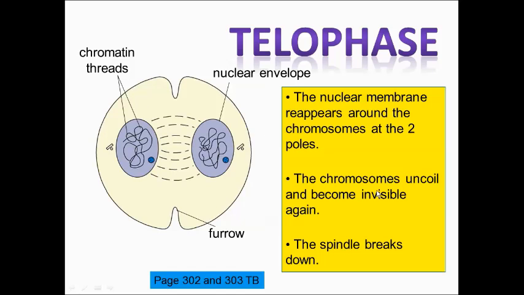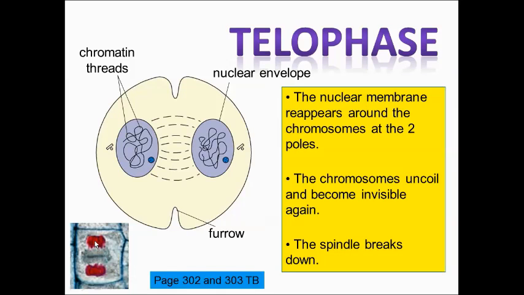So this is what telophase looks like. Once the nuclear membrane reappears, these chromosomes will start to uncoil and become invisible again. They become chromatin threads again. The spindle fiber breaks down.